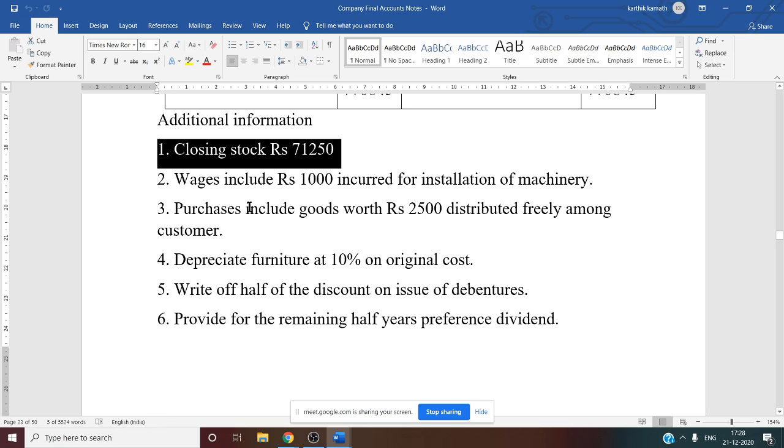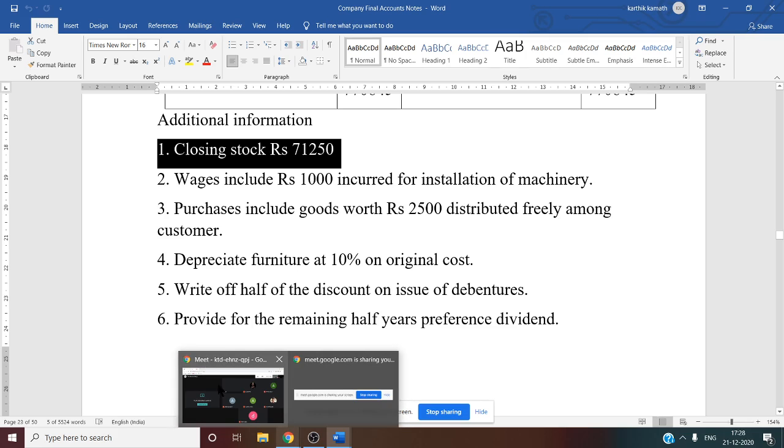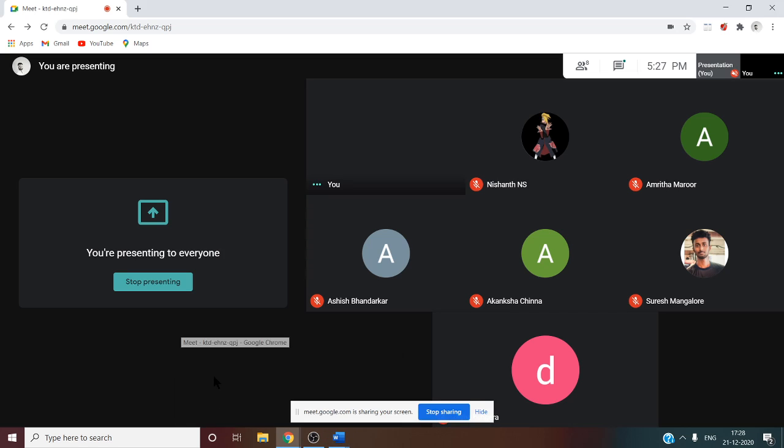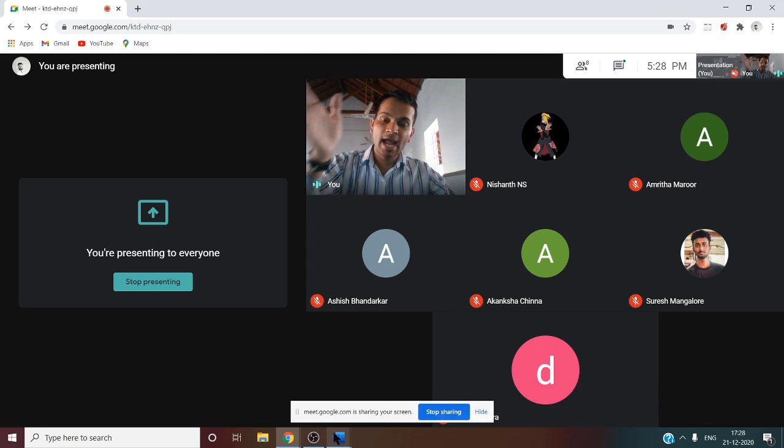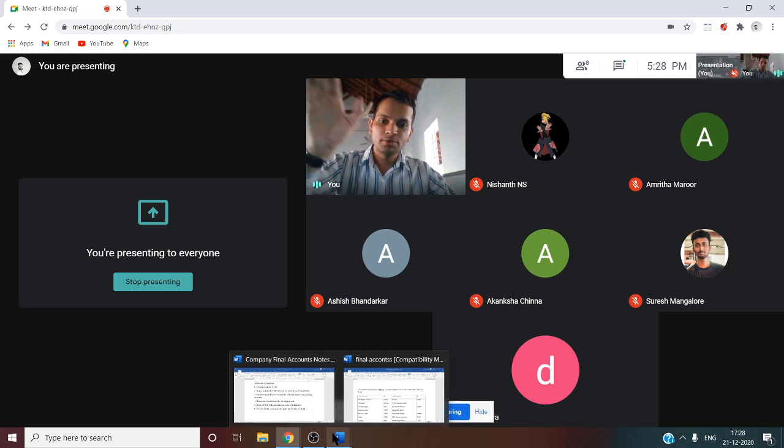Then the second entry is in inventory, that is working note number 17. There you have to show closing stock information, that is balance sheet asset side, working note 17. There you have to show closing stock at market value or actual value, whichever is low you have to consider, like what we have done in the previous problem.